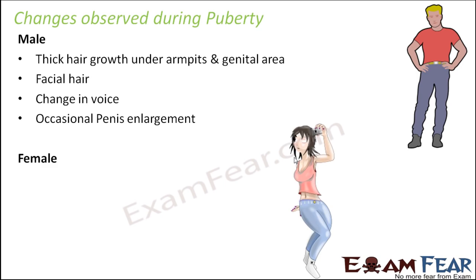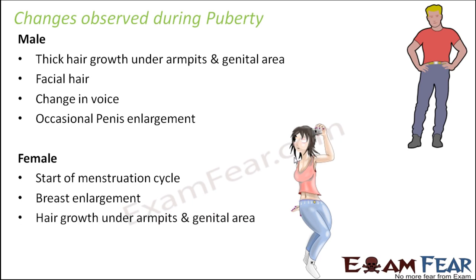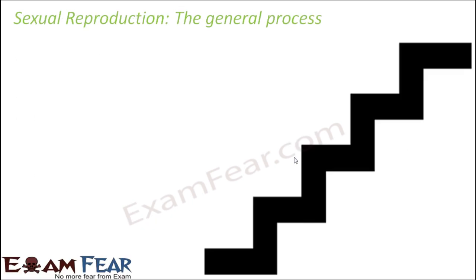Similarly, in case of females, you also see certain changes. For example, start of the menstruation cycle. So every 28 days, there is bleeding which takes place through the vaginal opening. So what is that bleeding? What is the menstruation cycle? We will talk about that as we go ahead with this lesson. This is a major change which starts in a female, and this says that she is entering into the reproductive phase. Breast enlargement, appearance of the breasts, this also gets accompanied with the menstruation cycle. Hair growth under armpits and genital area.